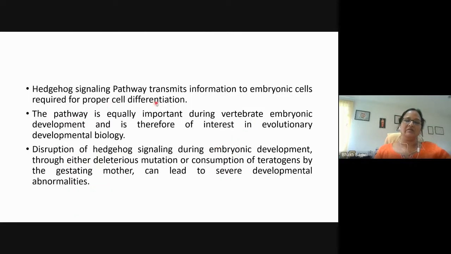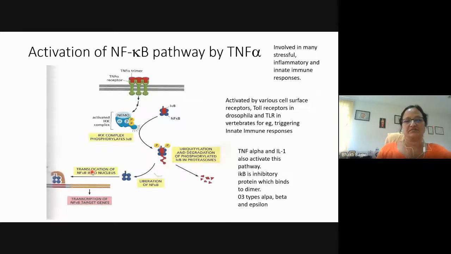So the hedgehog signaling pathway transmits information to embryonic cells which are required for proper cell development. It is equally important during vertebrate embryonic development, etc.